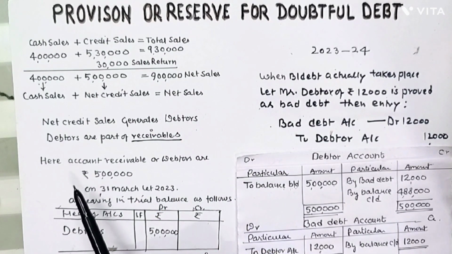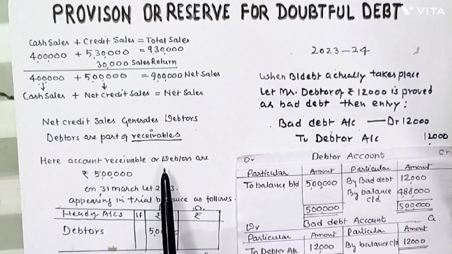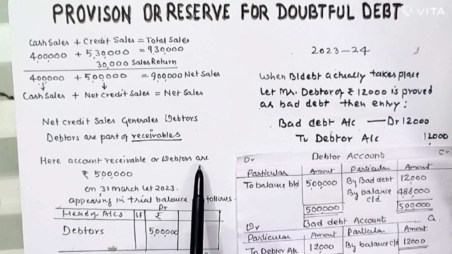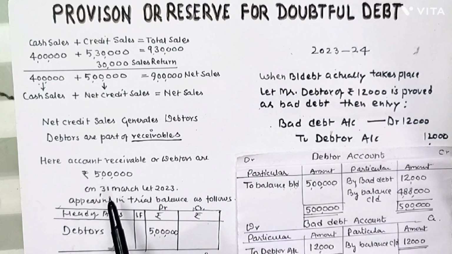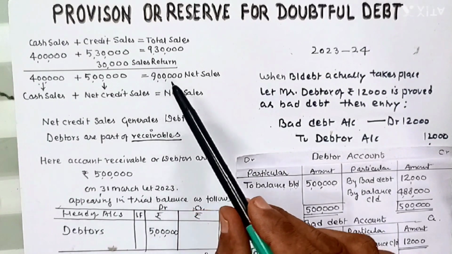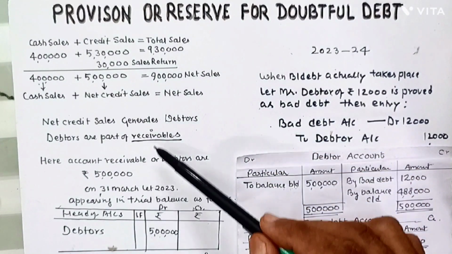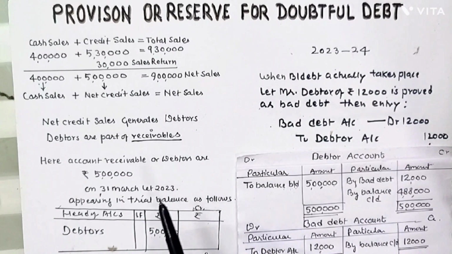Okay, credit sales of the company is rupees 5 lakh. There is no guarantee of this 5 lakh credit sale. Debtors are rupees 5 lakh. So suppose we want to know how much debtors will be shown in the trial balance. Let's say this is the transaction of 2022-23.